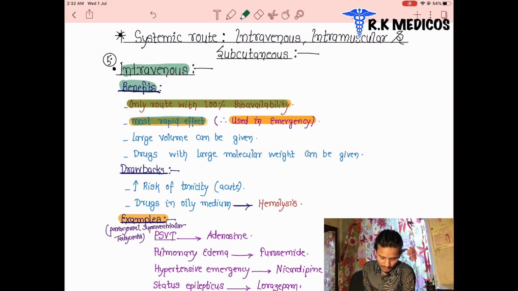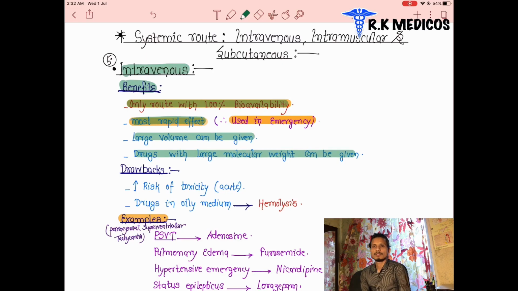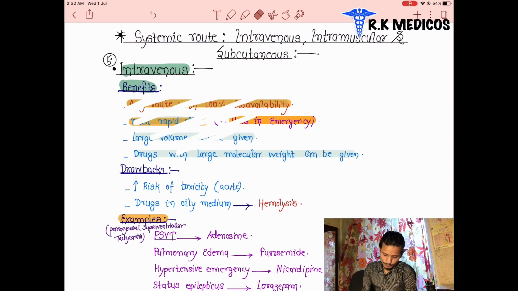A large volume can be injected into the patient, for example when an infusion is needed. Infusion, which means hydration cases, is also intravenous. Saline is also given by the intravenous route in larger volumes. And drugs with large molecular weight can be given through it. Large molecular weight, as we discussed for proteins, cannot be given through the oral route. It can be given through the intravenous route. I hope that is okay for you.